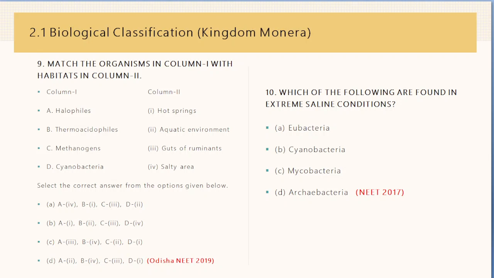Perfect. Now, question number D. Which of the following are found in extreme saline conditions? Eubacteria, cyanobacteria, mycobacteria and archaebacteria. And the answer will be D, archaebacteria. Because halophiles, a type of archaebacteria, usually occur in extreme saline conditions like salt pans, salt beds and salt marshes.